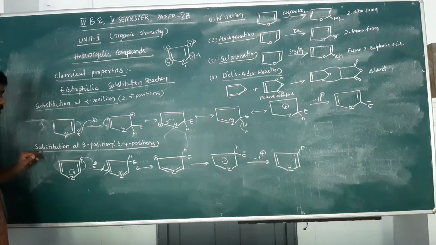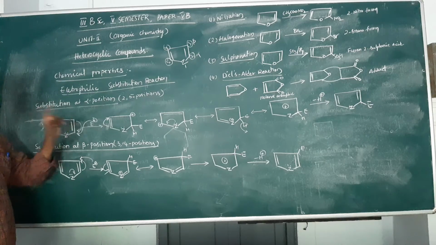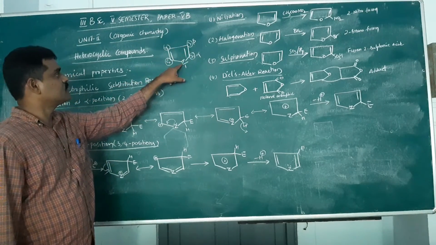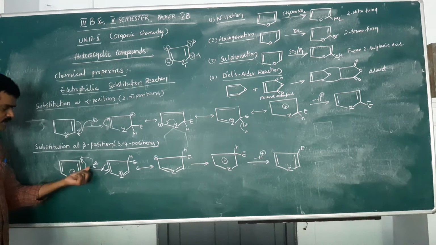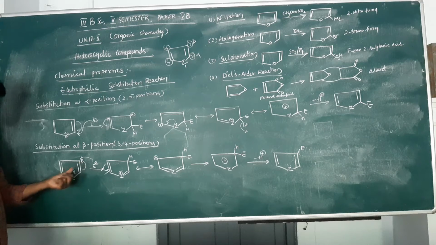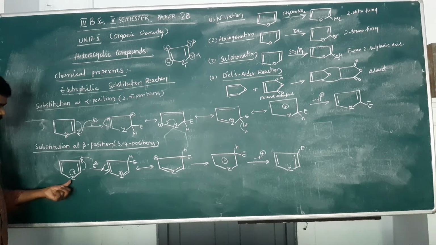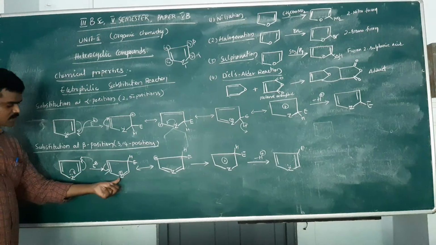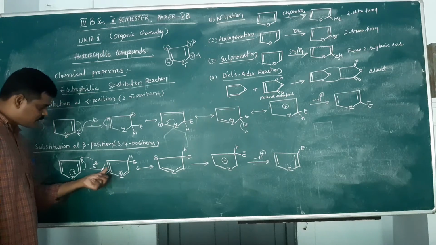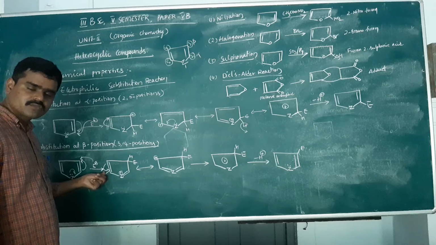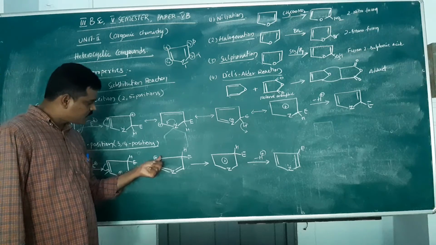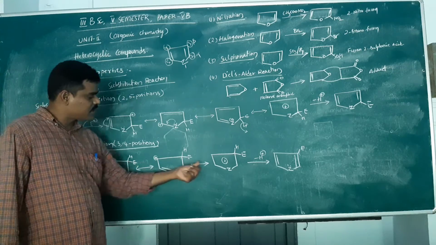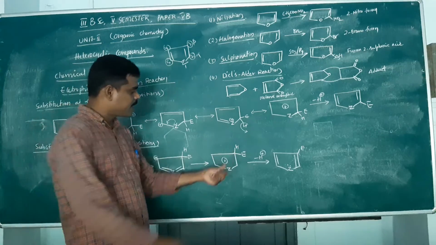In the case of substitution at the beta position, that is the third position from the heteroatom, and the fourth position, that is called the beta position. Here, for the substitution of the electrophile at the third position, the electrons must transfer like that. The lone pair of electrons on the heteroatom comes to the adjacent bond and the heteroatom gets the positive charge, and then the neighboring double bond conjugates with this positive charge, giving the positive charge here. Then these two resonance structures form a hybrid like that, and finally hydrogen is removed.